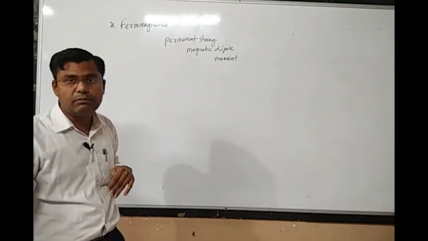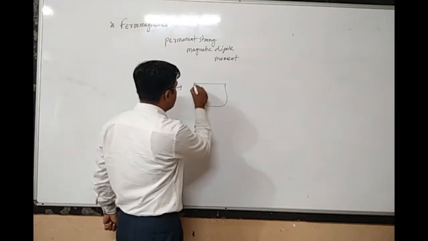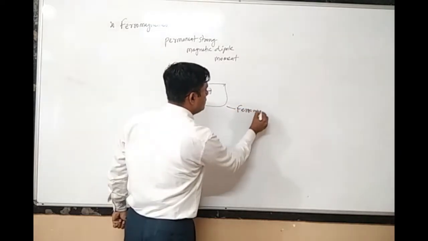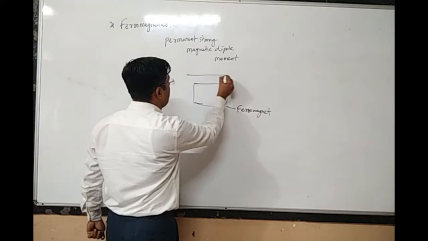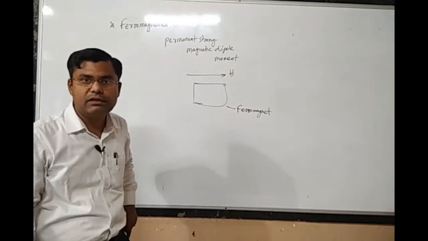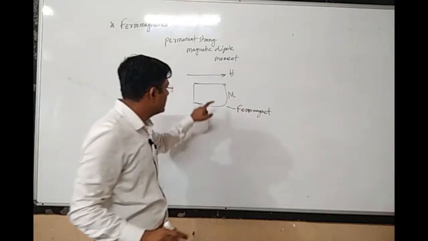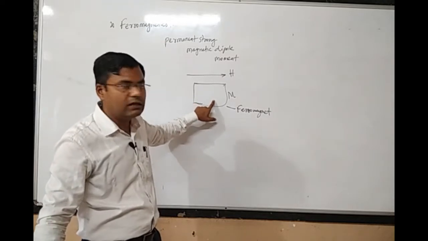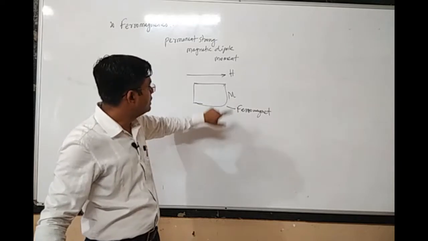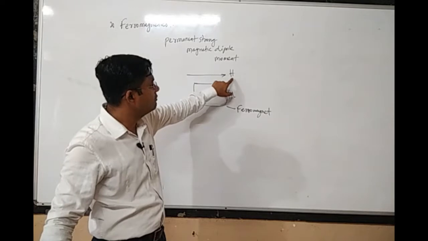Now, if I have a ferromagnetic material and I apply an external magnetic field, then a magnetization M will be generated inside the ferromagnetic material. What is the response of this magnetization vector M with respect to the applied magnetic field H?